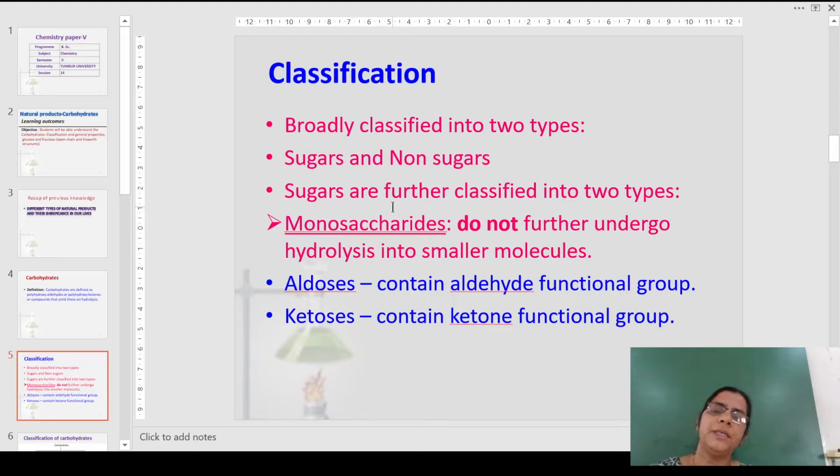These carbohydrates have been broadly classified into 2 groups as sugars and non-sugars. And in sugars, there is further classification as monosaccharides, oligosaccharides, etc. Monosaccharides are those compounds which do not undergo further hydrolysis, giving smaller units. So these are actually the monomers of carbohydrates. They are further divided into aldoses and ketoses. Aldoses are those carbohydrates which have aldehyde as the functional group. Ketoses are those carbohydrates which have ketone as the functional group.